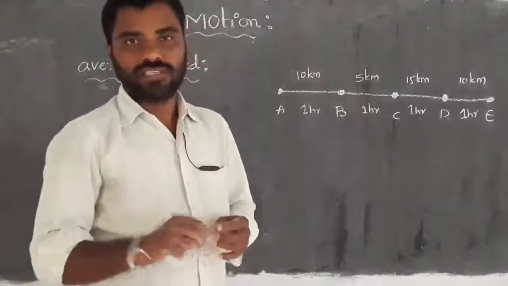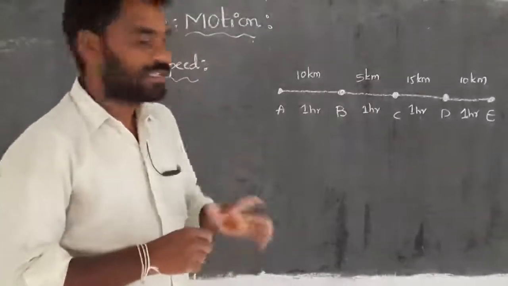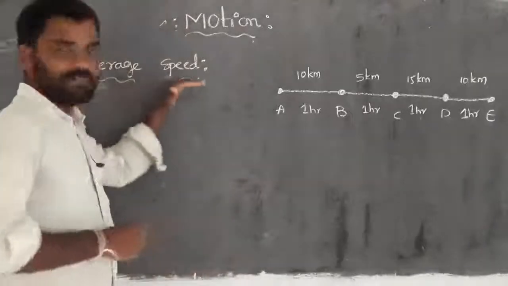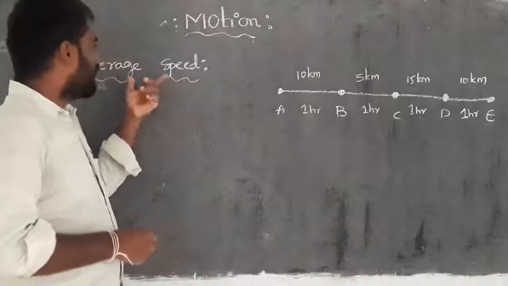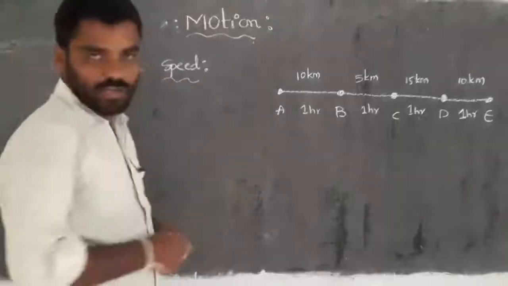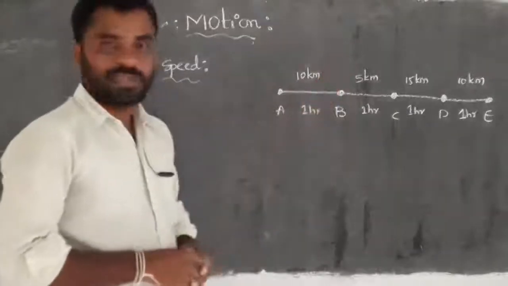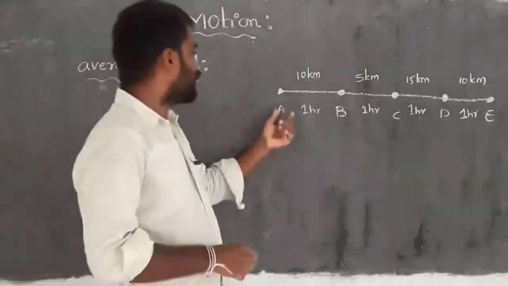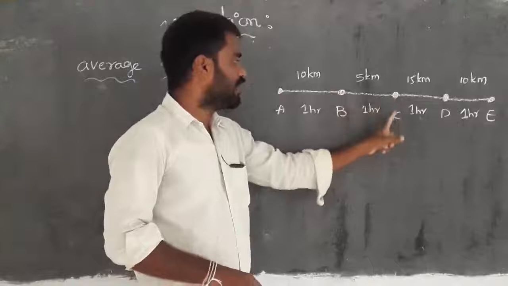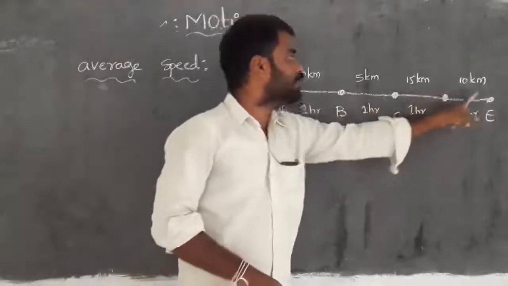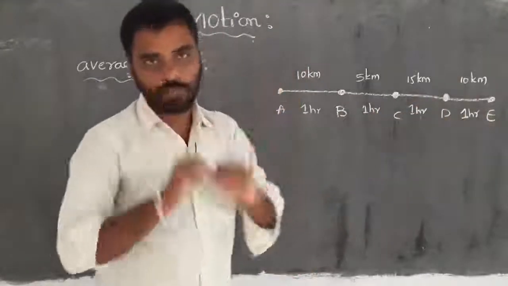Here we have to discuss one more concept, that is average speed. Here we explain average speed with some values and a simple representation. I have taken different points: point A, point B, point C, point D, point E. There are 5 points.